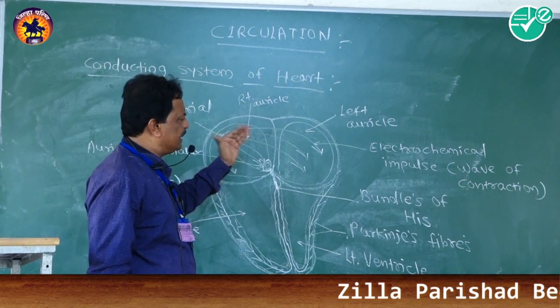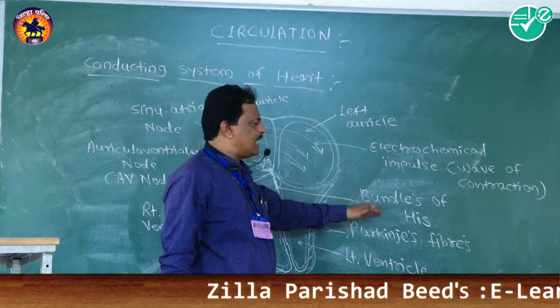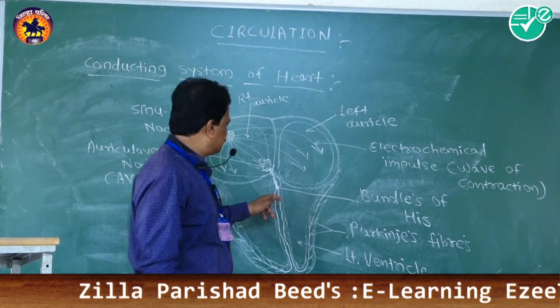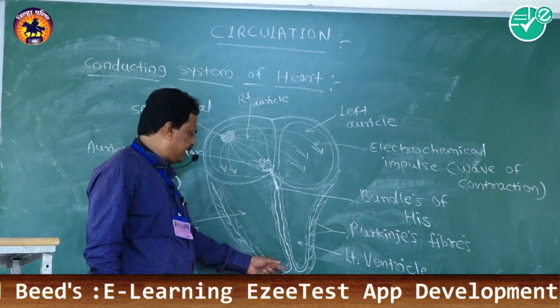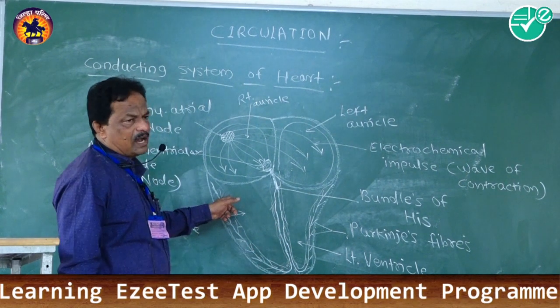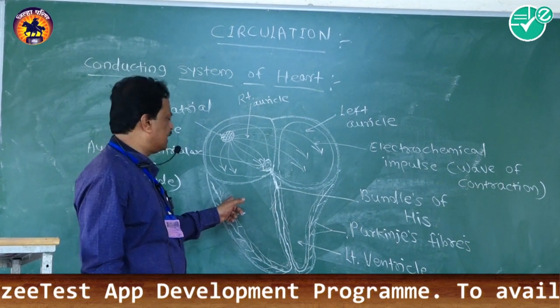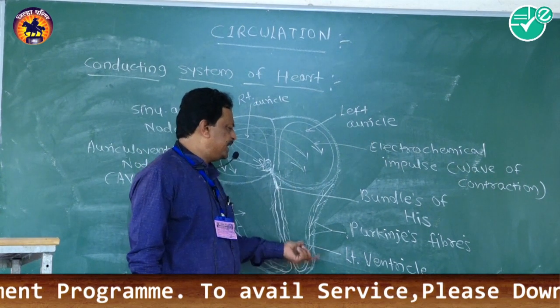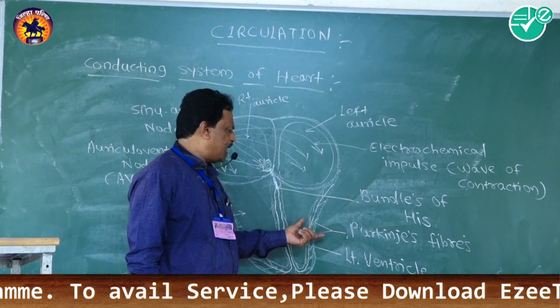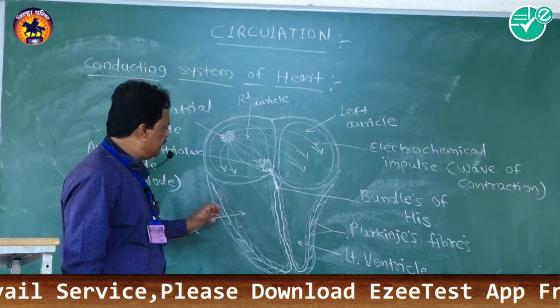These waves are then transferred into the bundle of His. The bundle of His has two branches. The right branch enters the wall of the right ventricle, and the left branch of the bundle of His enters the wall of the left ventricle.